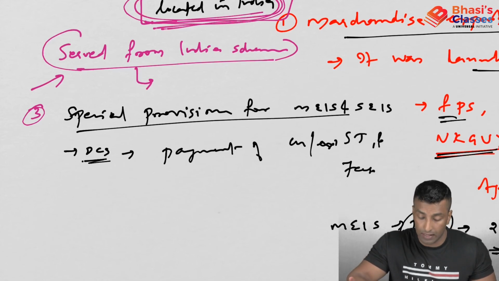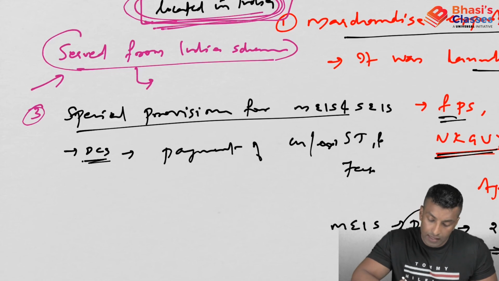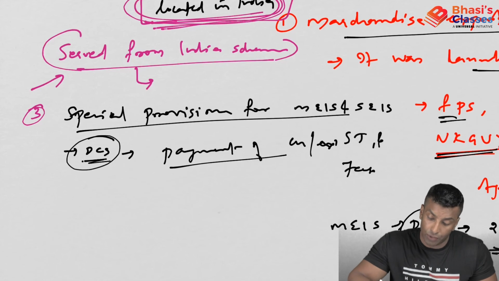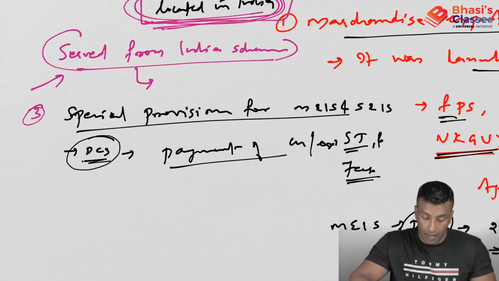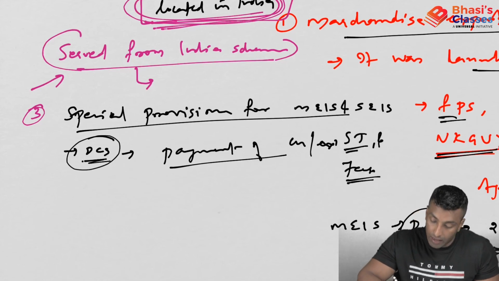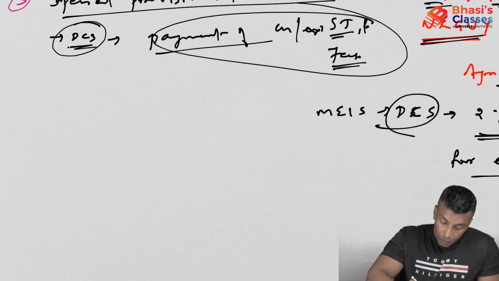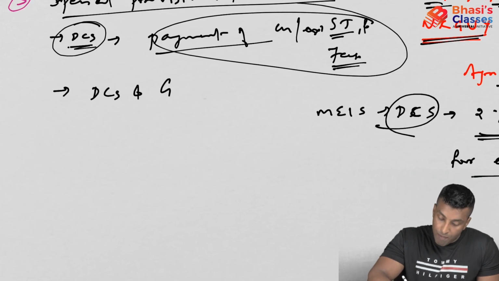What is MEIS? We have discussed. SCIS we have discussed. So this DCS can be used for payment of customs duty, excise duty, certain selected fees and all those things. Okay, service tax, everything, in all these cases you can actually use this DCS. One more point under this is, the DCS and the goods imported